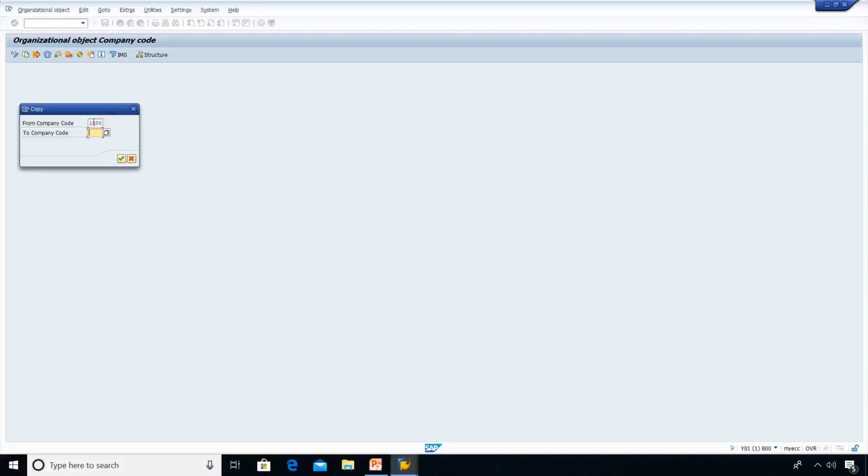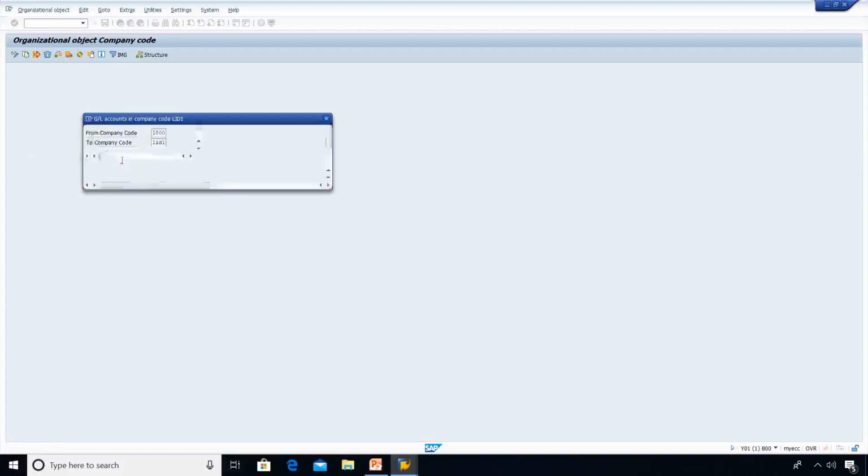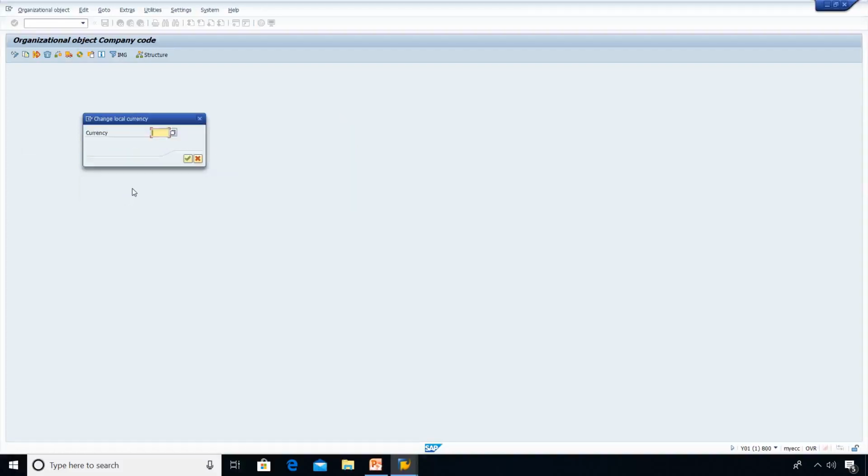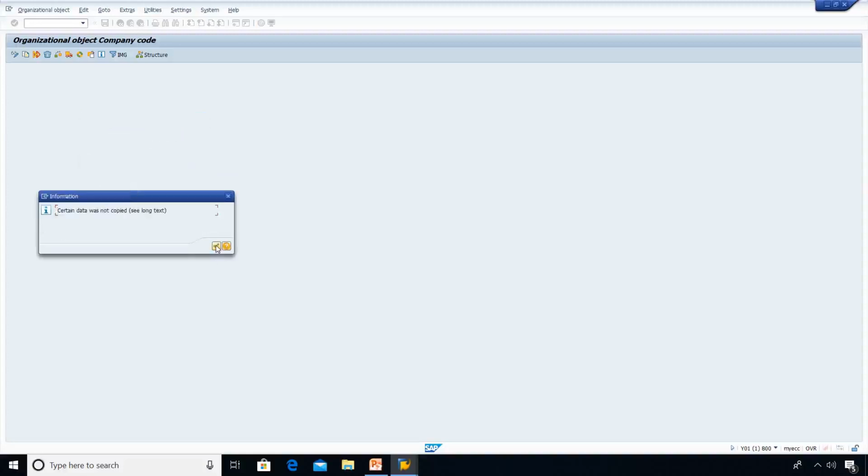Company code, let me say something like lead 1. I have chosen lead 1. This is the source company code 1000. Target company code lead 1. Do you want to copy the GL account company code data? Say yes. Now currency, I'm going to give Indian rupees.